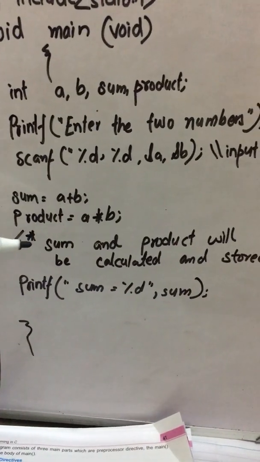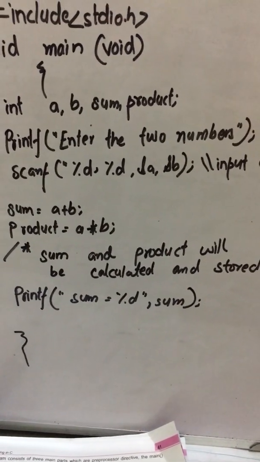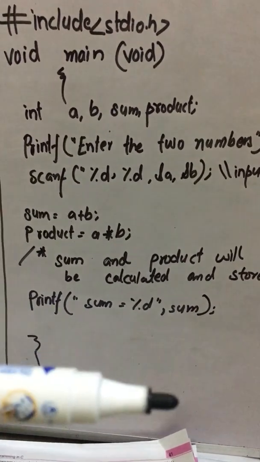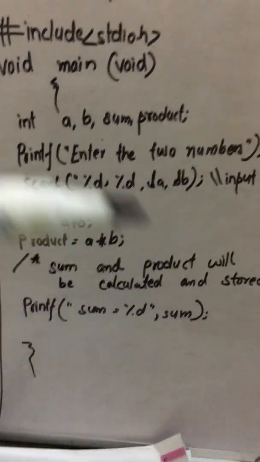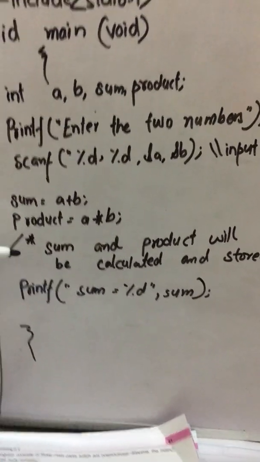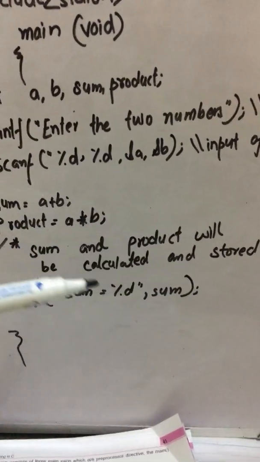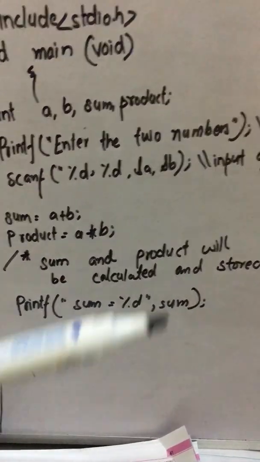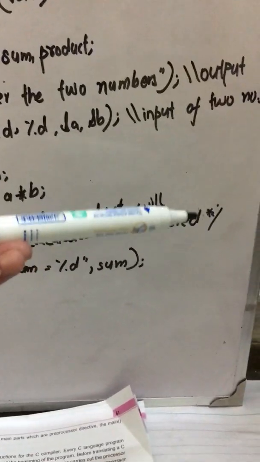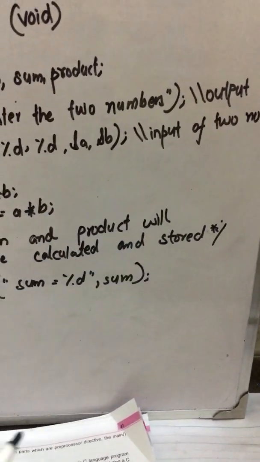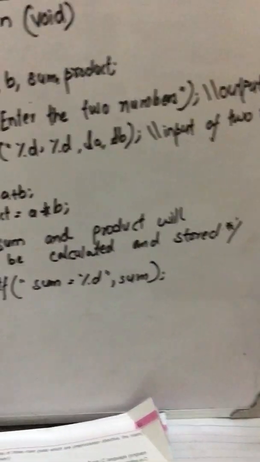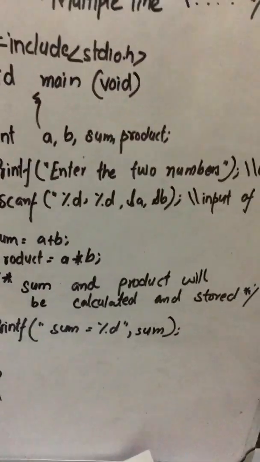And then I have added a multiple line comment. Multiple line comment means that your comment can take more than one line. So I have added it with a slash and an asterisk, that sum and product will be calculated and stored. My comment ends over here with an asterisk and a slash, and in the last line I have printed the result, print sum.